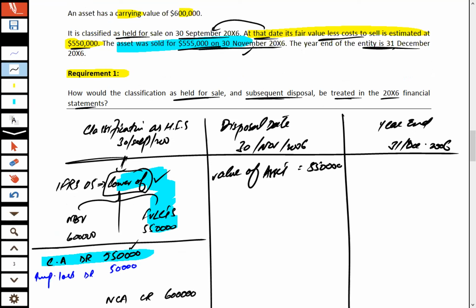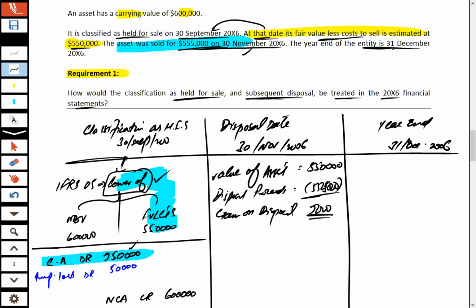When we classified this asset at the lower of the value, it was 550,000. Disposal proceed: this asset was disposed for a value of 555,000, and effectively a differential amount of 5,000 would be considered as gain on disposal.